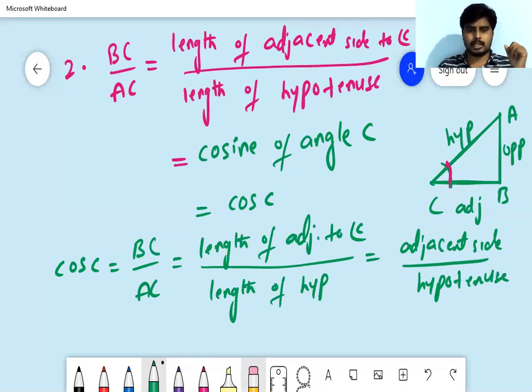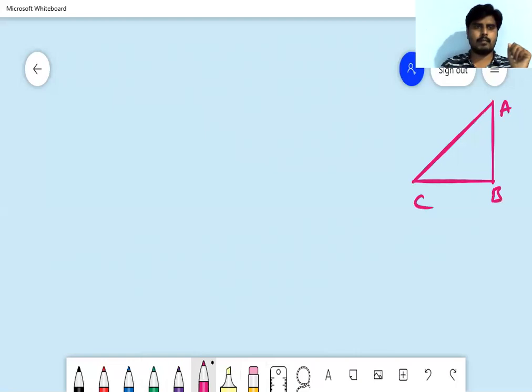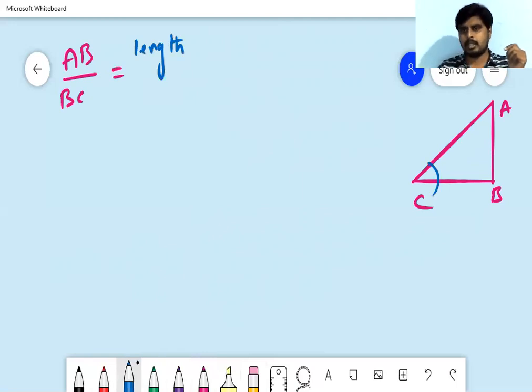Right. And next, let's get into one more ratio. Same as usual, take a right angle triangle A, B, C. What is the ratio? AB by BC. The length of AB is, with respect to C, the opposite side, and this is the adjacent side, and this is the hypotenuse as usual.